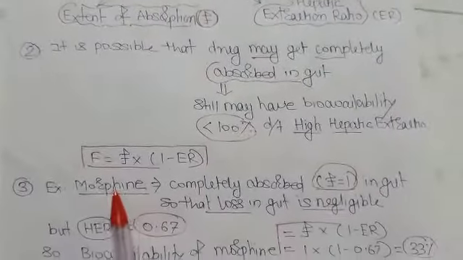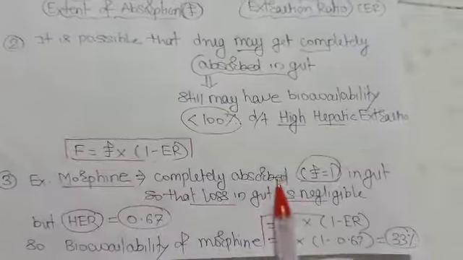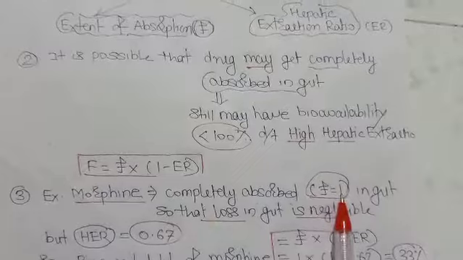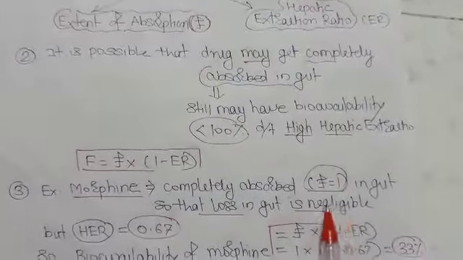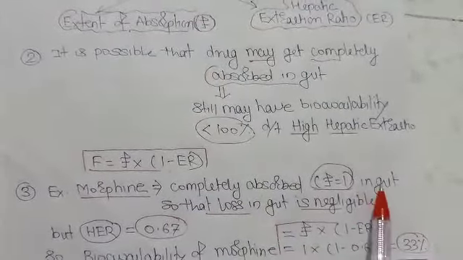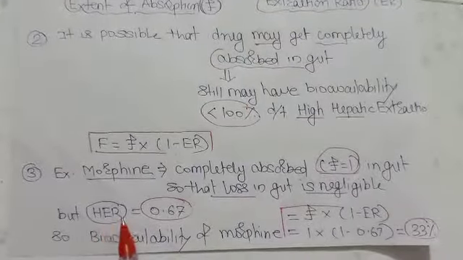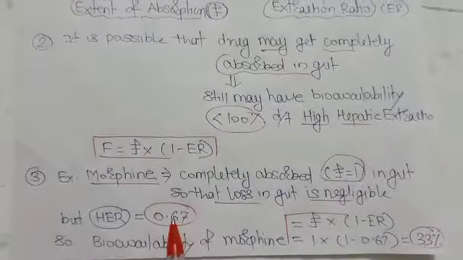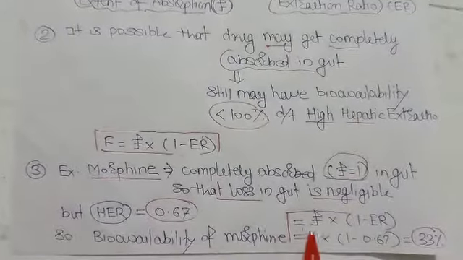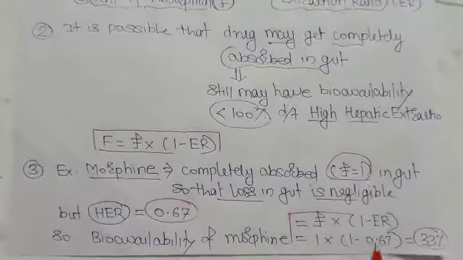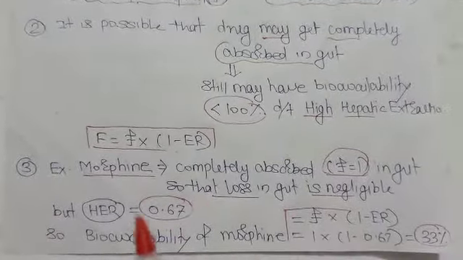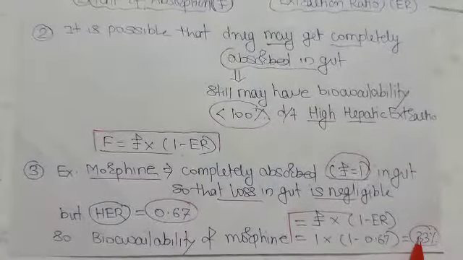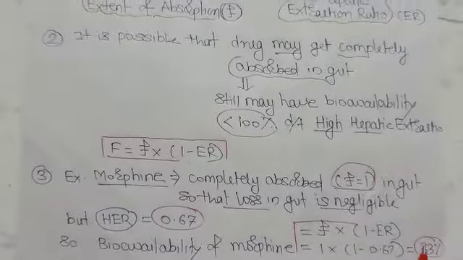Let's take the example of morphine. Morphine is completely absorbed in the gut. That means the extent of absorption is 1, so the loss in the gut is negligible. But the hepatic extraction ratio is 0.67, a high hepatic extraction ratio. So the bioavailability of morphine is calculated as 1 times 1 minus 0.67, where 0.67 is the hepatic extraction ratio. The bioavailability comes to 33%.